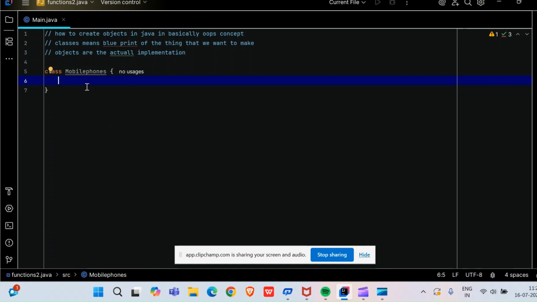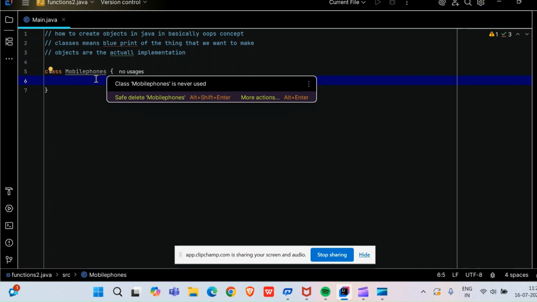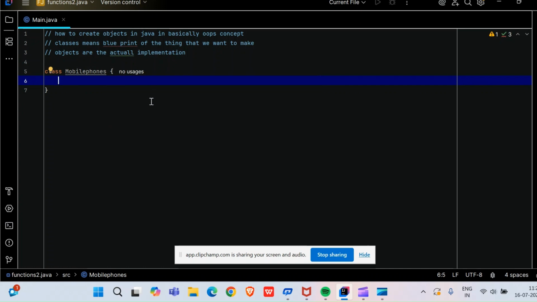Let's say I want to open my own mobile phone company, Lethargic Mathematician Private Limited, think like this. Firstly, I will not immediately go and start making. Firstly I will define. I will think and decide how much budget I have, so that I can make the mobile phones. First things first, I will decide. Friends, this is known as blueprint class.